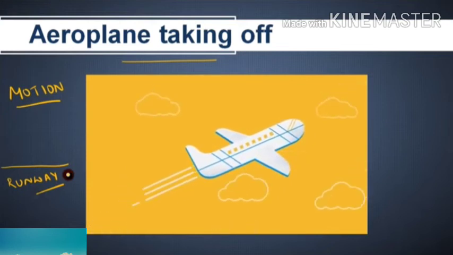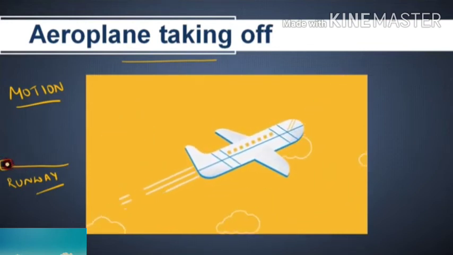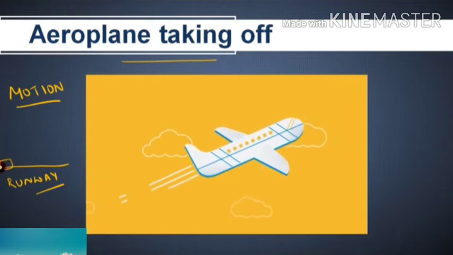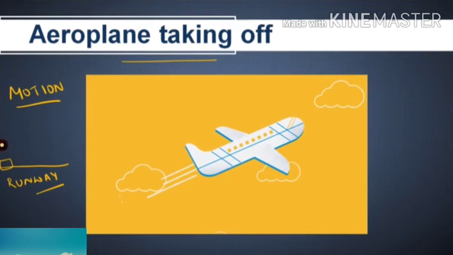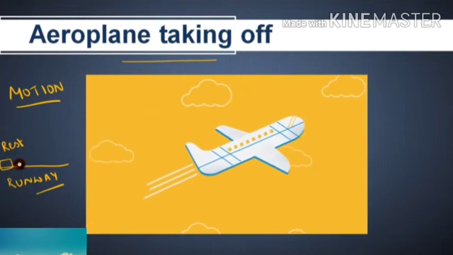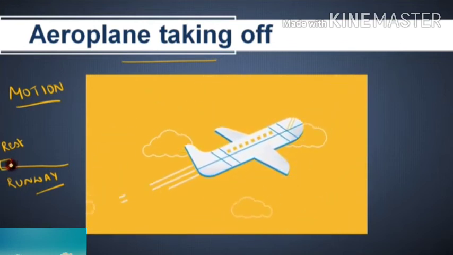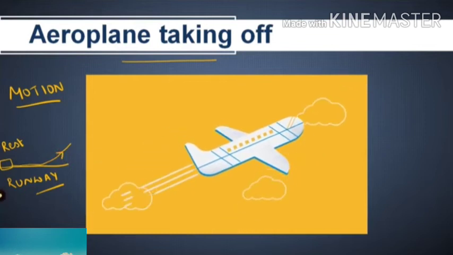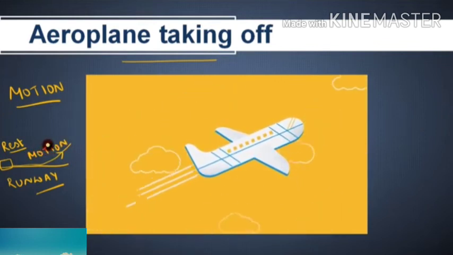Before taking off, the aeroplane may be at rest. Not maybe, it must be at rest, isn't it? So that it is not changing its position with respect to its surrounding. So we can say that the object is at rest. When the pilot enters inside, the aeroplane moves, and when it increases its speed and takes off, at that time the aeroplane starts from rest and it acquires motion, isn't it?